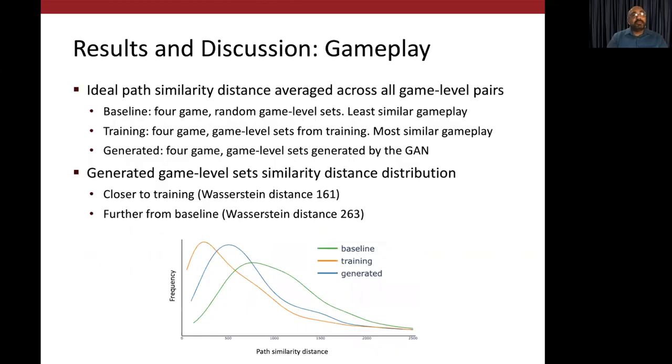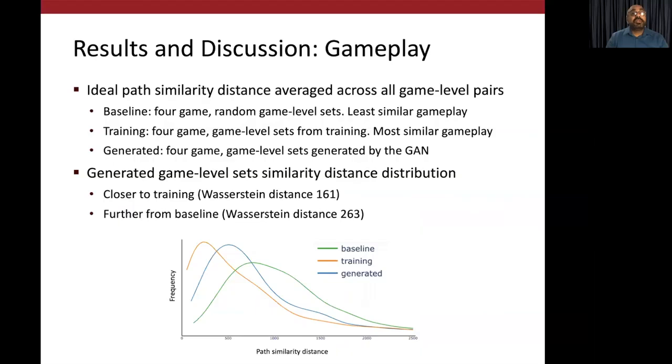The second metric we look at is gameplay similarity across games. We take 3 groups of examples. The first group contains sets of 4 games where each game level is randomly chosen from our training examples, which is the baseline. So you would expect this group to have the lowest gameplay similarity because it's a random set of game levels. This is corroborated, as you can see, from the distribution of the similarity distance in the chart. The second group consists of our training corpus samples. These levels were custom built to be similar, so you expect this group to have the highest similarity between the gameplay, which is also something you notice in the graph.